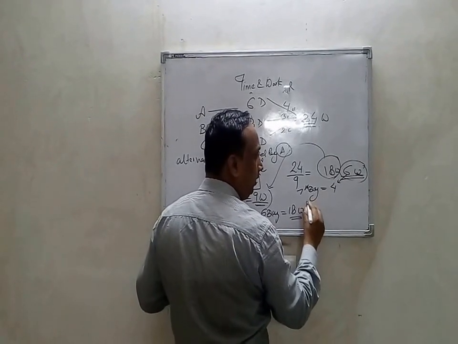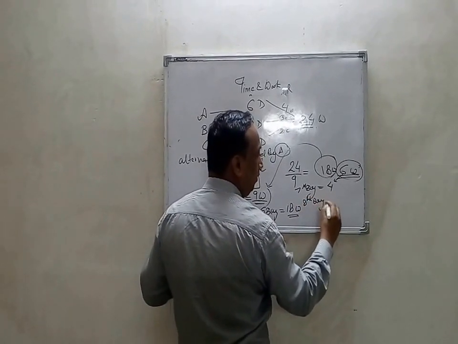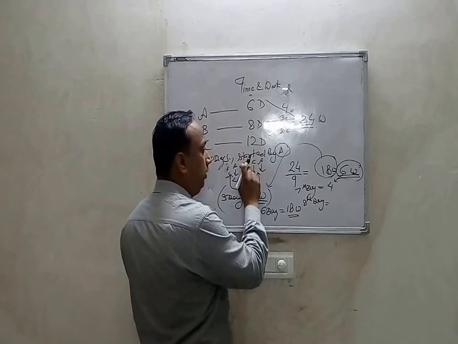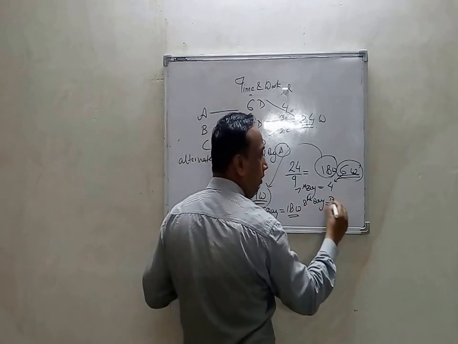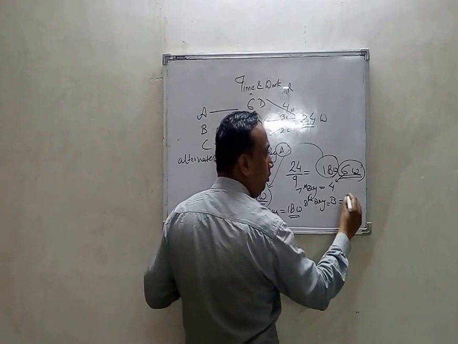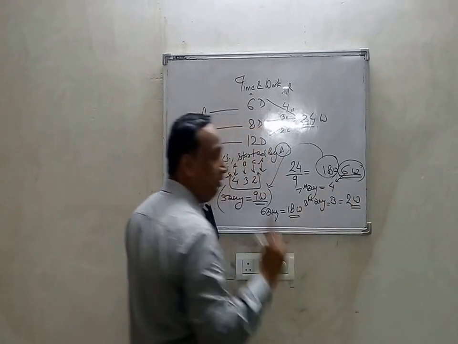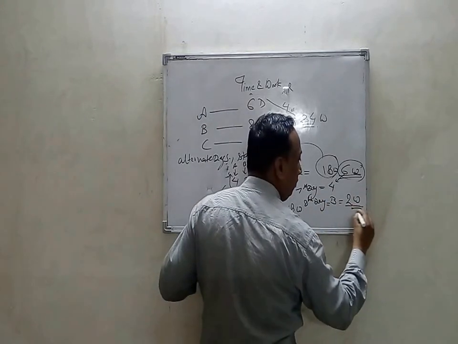Now the 8th day will come, and the work will be done by B. 2 work is left, with the rate of 3.